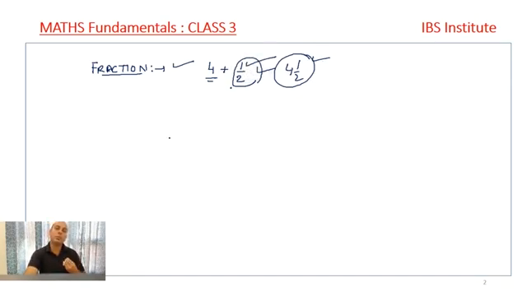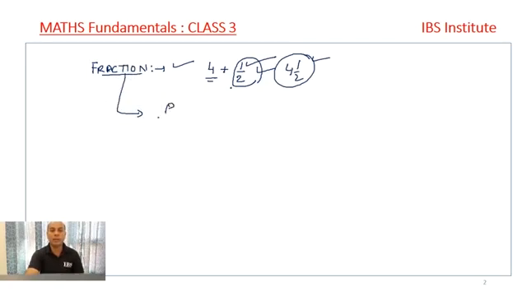Sometimes we use numbers like how many students are there. There will be 10 students, 20 students, 30 students in a class. That cannot be 10 and a half or 20.5. But there are certain things where we need the value in fractions. So a fraction is basically a part of a number.